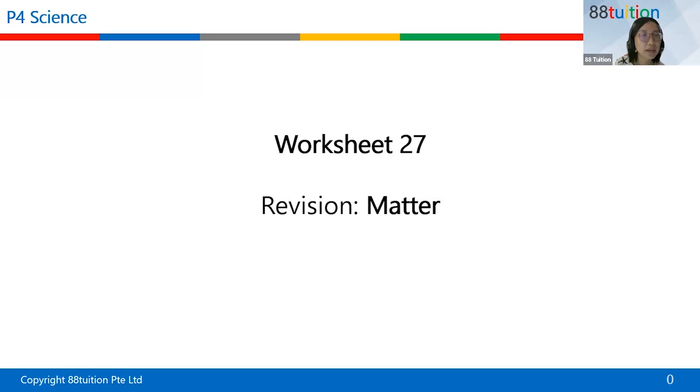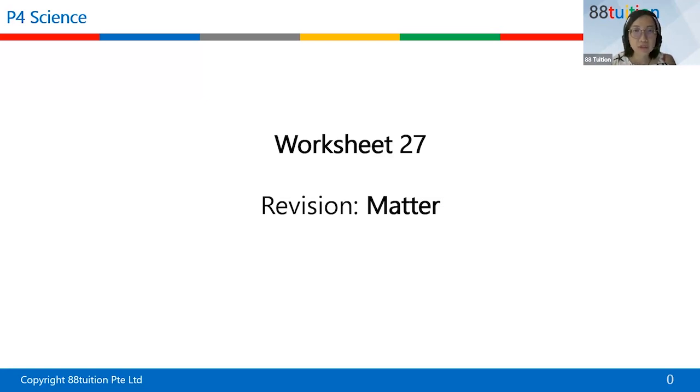Eldon, you only have half the mark. You talk about space. You need mass also. There are 2 marking points, mass and volume. Either you use volume or you can use space. Space means volume. So matter is anything that has mass and takes up space, or we can say takes up volume.